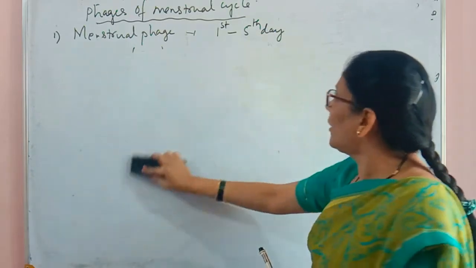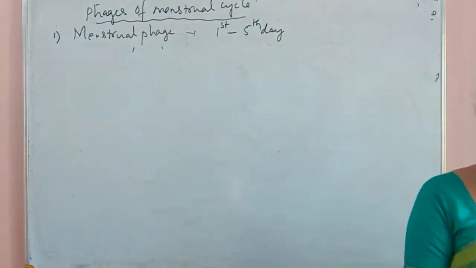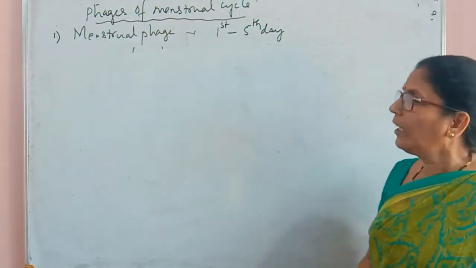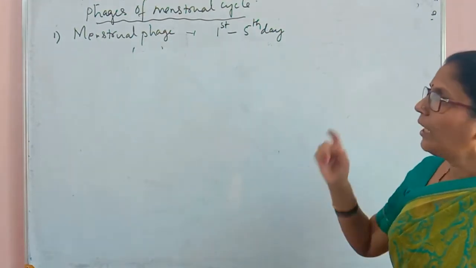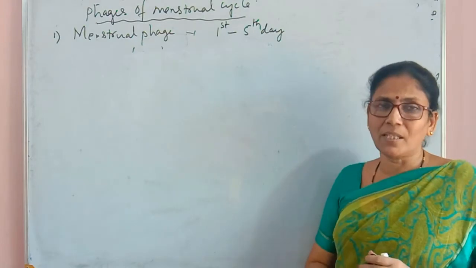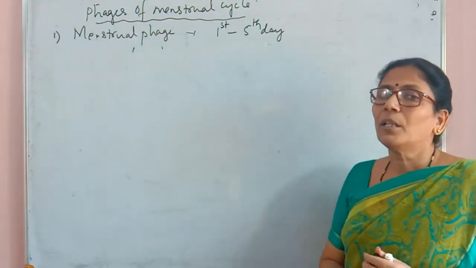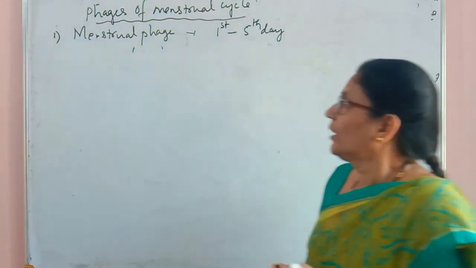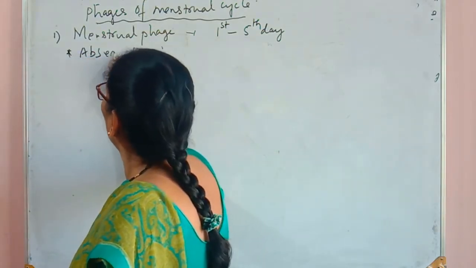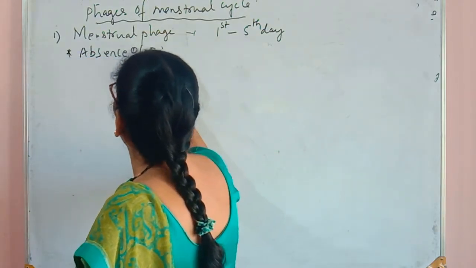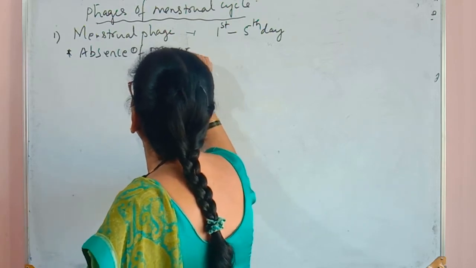So as we already know, the menstrual phase starts from the first day itself until the 5th day of the menstrual cycle. And this phase happens in the absence of pregnancy.